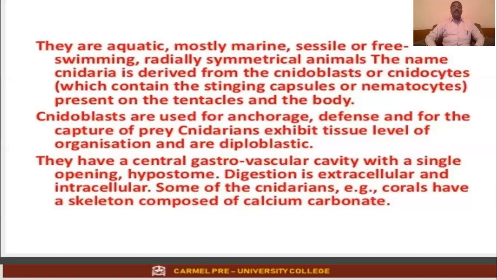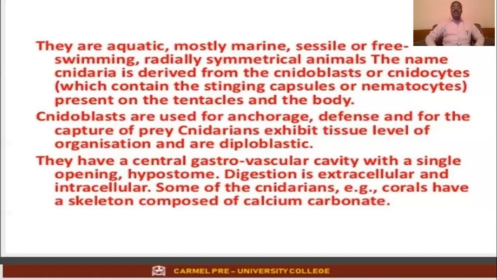They have a central gastrovascular cavity, that is GVC, with a single opening called the hypostome. It means the food makes its entry through the hypostome, and undigested matter also comes out through the hypostome only. So it has only one opening, which means the digestive system is incomplete. Both inward and outward movement happens through the hypostome, and hence the digestive system is incomplete.